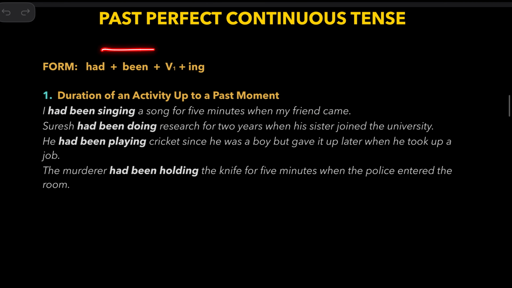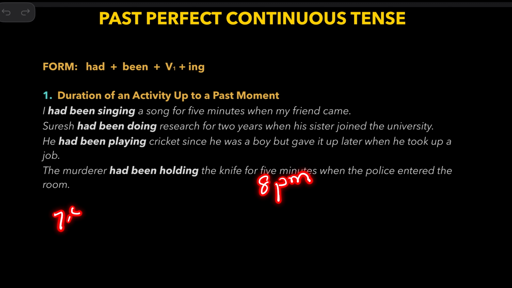Now, past perfect continuous tense. It doesn't matter what the subject is. You always use had, then been, then the ing form of the verb. I had been singing a song for 5 minutes when my friend came. What does this mean? Say my friend came at 8 p.m.